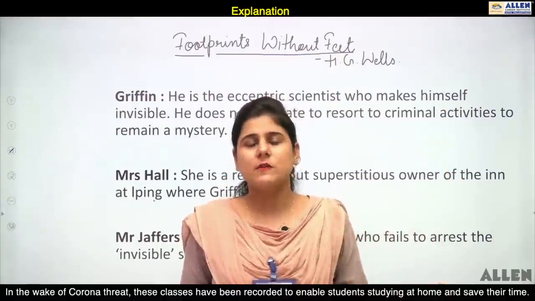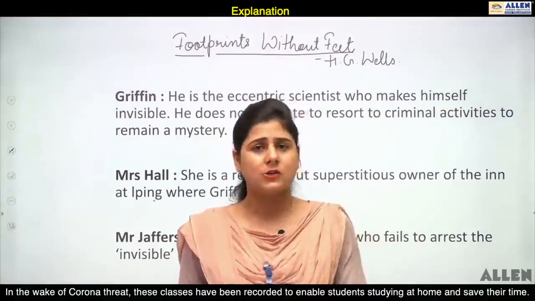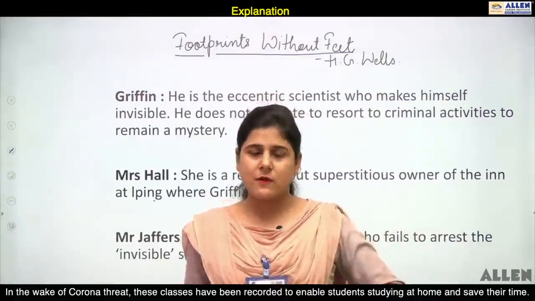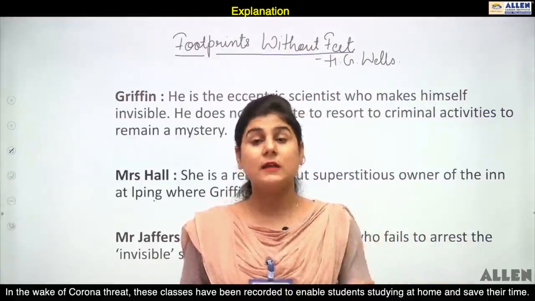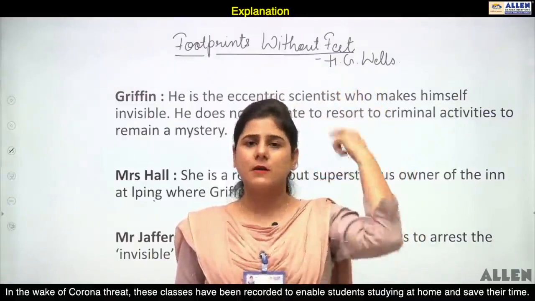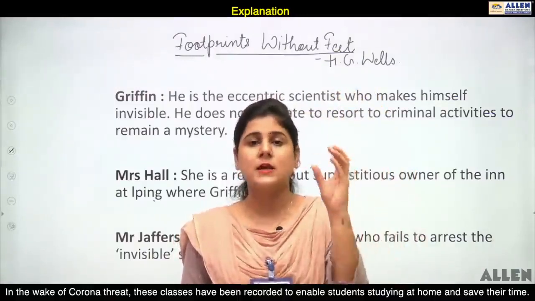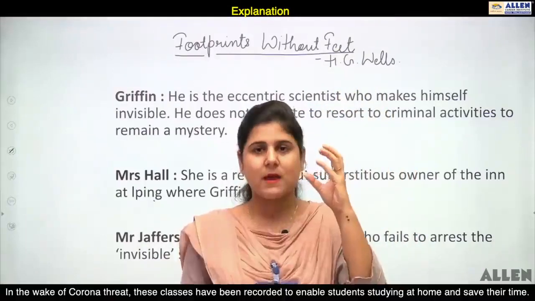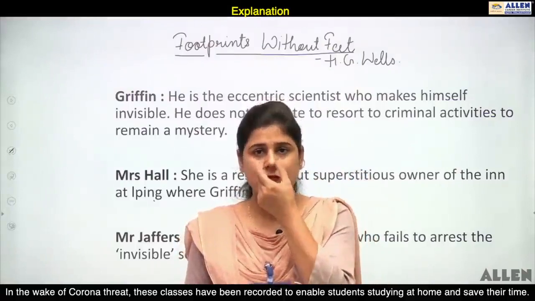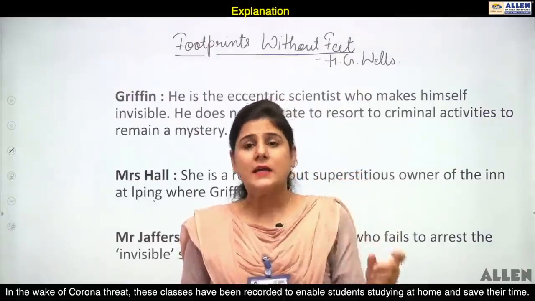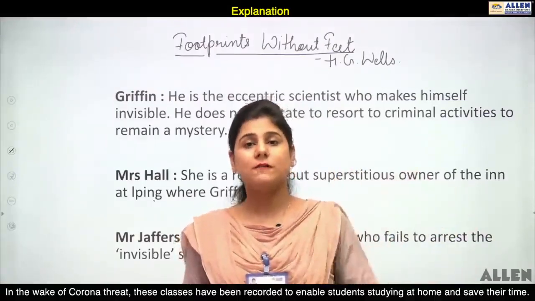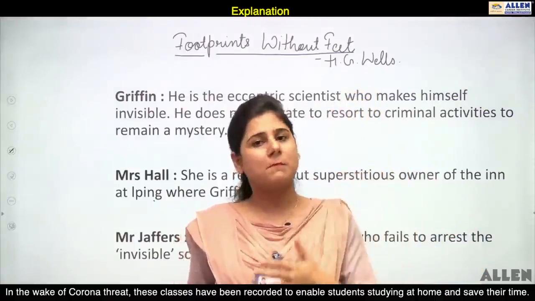Since he was invisible, it was very easy for him to get inside any shop, and he got inside one such shop. He goes inside the shop, he gets a dress for himself, he gets attire for himself, and then he takes a hat, he takes bandages. Why does he take bandages? Because he would cover his face with bandage. Then he took a pair of glasses to cover his eyes. Then he takes a false nose, which he would stick on. He takes whiskers. In this way he takes a lot of things to make himself completely visible.